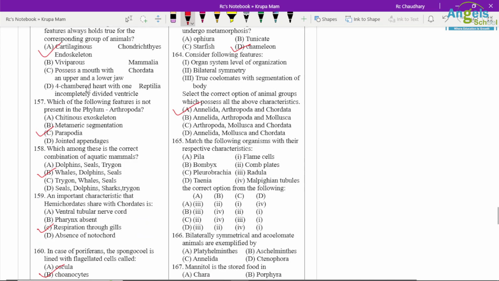Match the following. So in Pila, radula is there. In Bombay bugs, it is Arthropoda, so excretion through Malpighian tubules. A3, okay, and then B4. B4 is in only one option, so that option will be correct. Still you have to match the other. Pleurobrachia has comb plates and Taenia has flame cells.